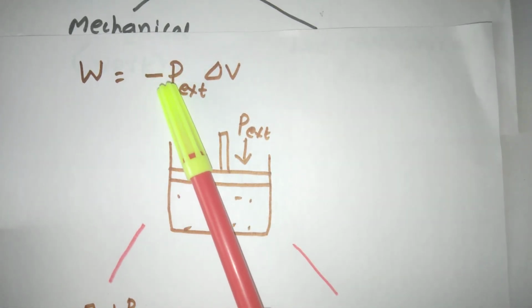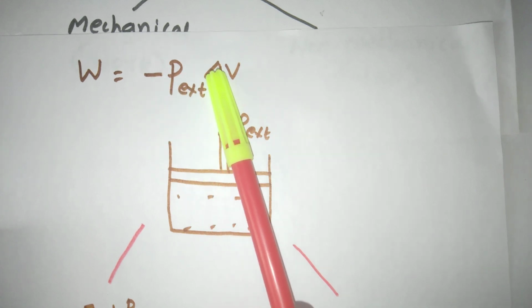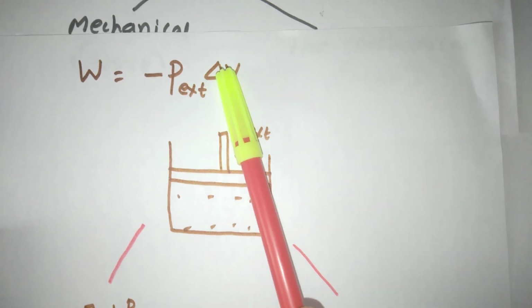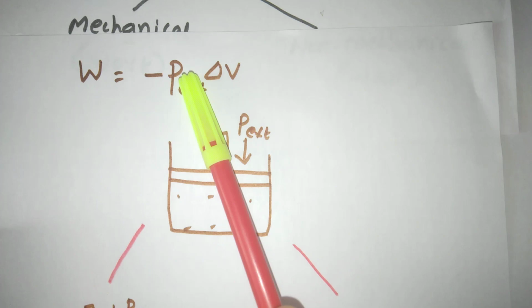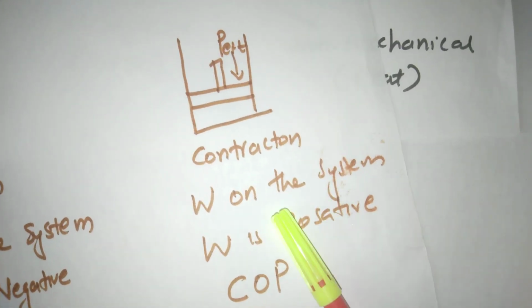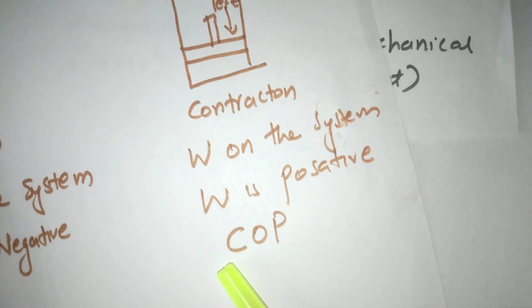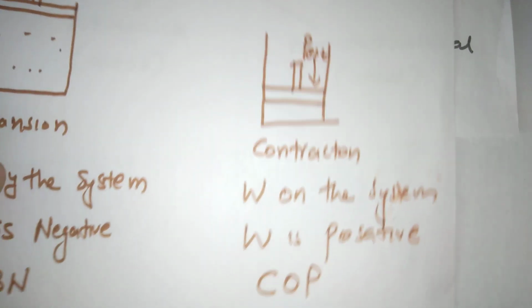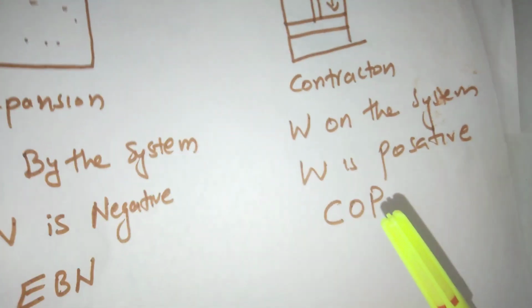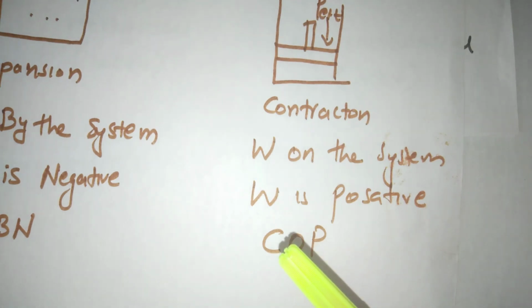W is equal to minus P external into delta V. Delta V is negative means work done is positive. So here the code COP: C for contraction, O for work done on the system, P for positive. Clear? Yes, the code is correct.